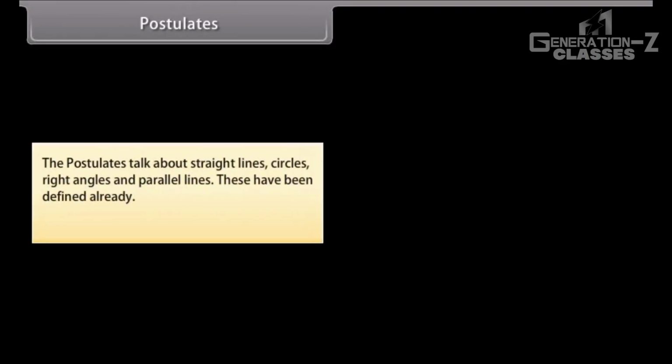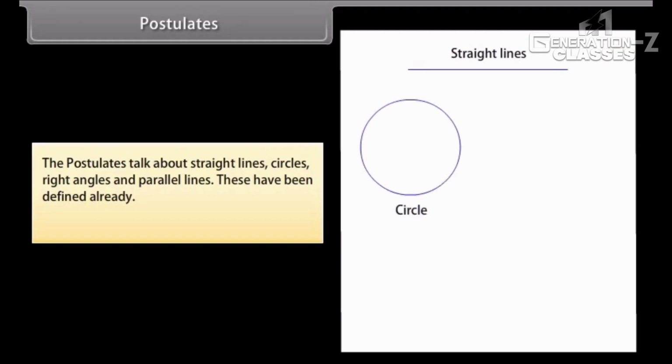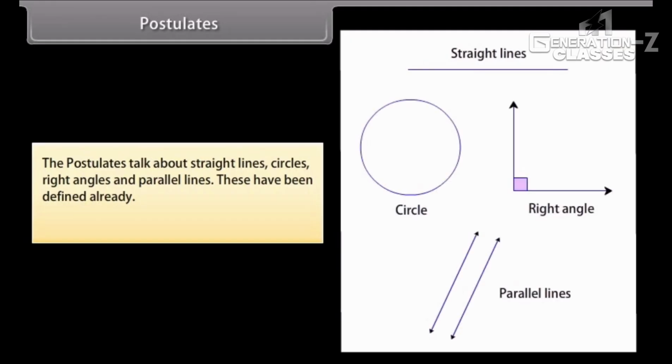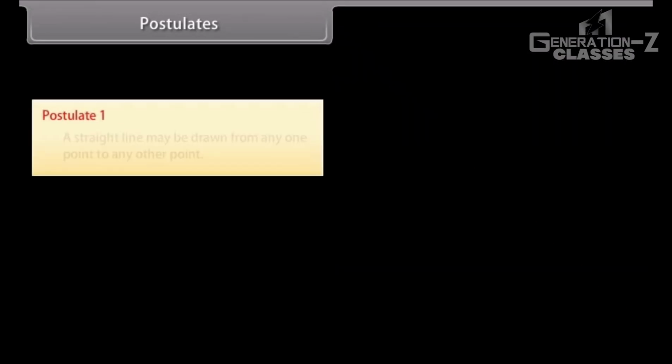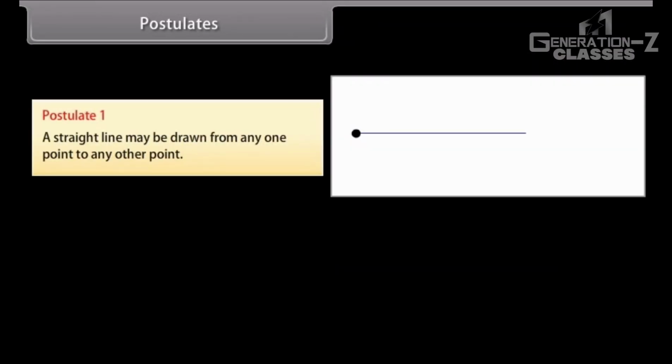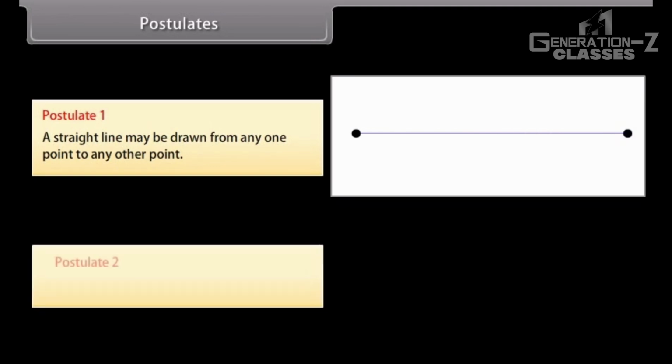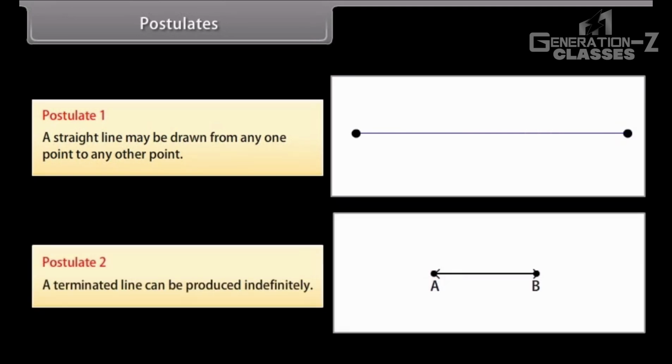Postulates. The postulates talk about straight lines, circles, right angles and parallel lines. These have been defined already. Euclid's postulates are 5 in number. First postulate: a straight line may be drawn from any one point to any other point. Second postulate: a terminated line can be produced indefinitely.